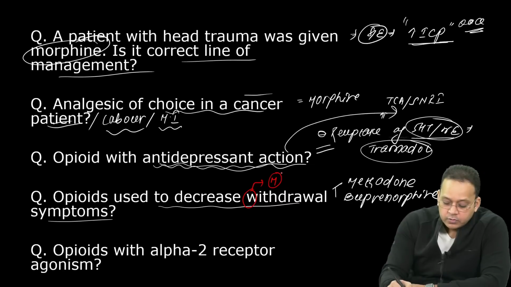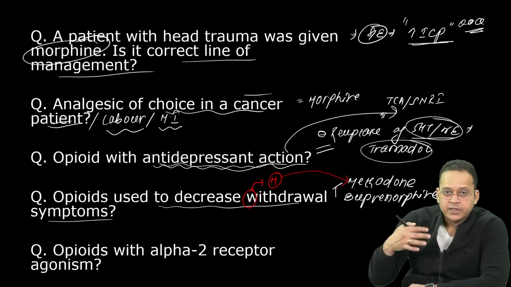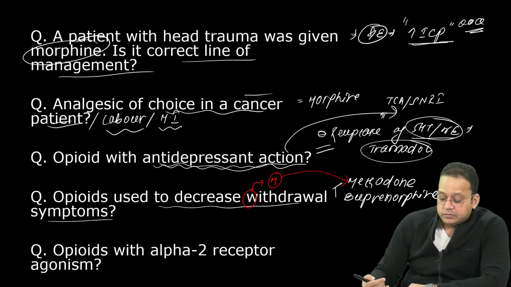If you flip the W upside down, what will it become? M. So at least one drug you can remember like this, right? That is methadone. So methadone is used to decrease withdrawal symptoms.